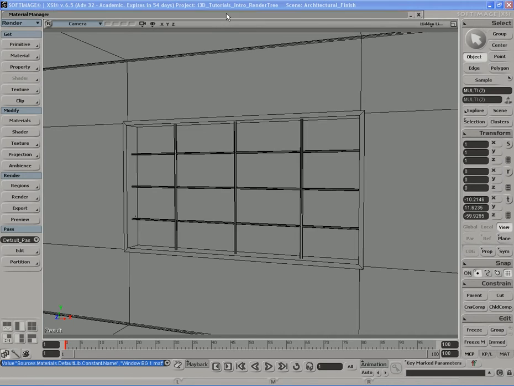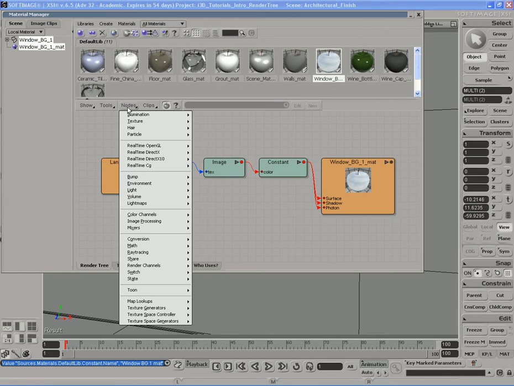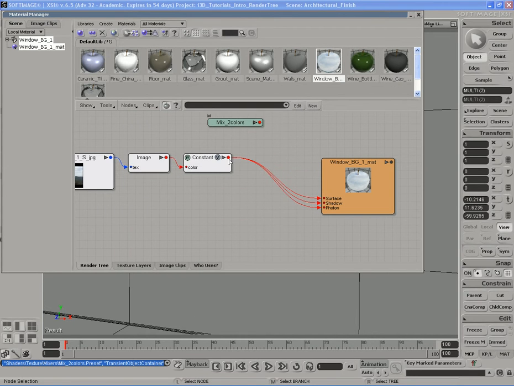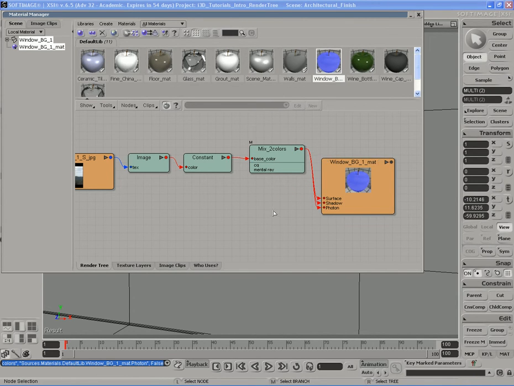Let's close that. We don't need it anymore. Let's grab our constant shader material here, and we're going to use a mixer node to change the way that this looks. So let's go to nodes. Let's go down to mixers, mix two colors. We're going to plug the constant material into the base color here of the mixer, and we're going to take the mixer and plug it into the surface, shadow, and photon ports of this material here.